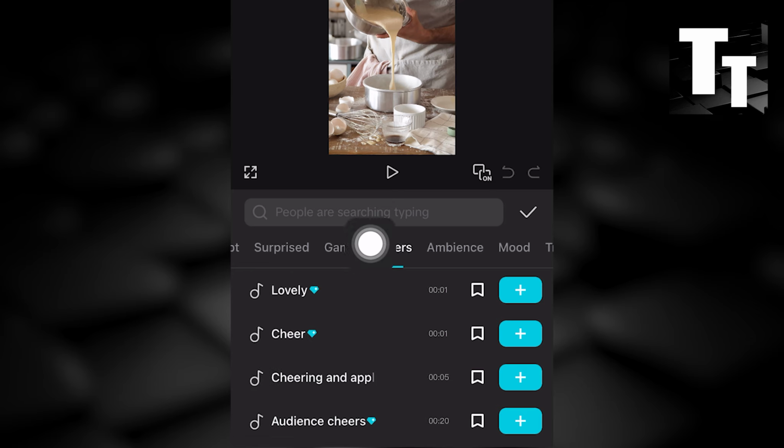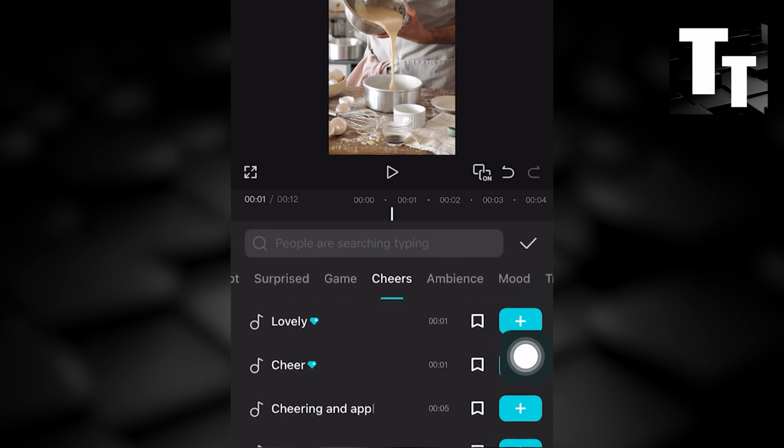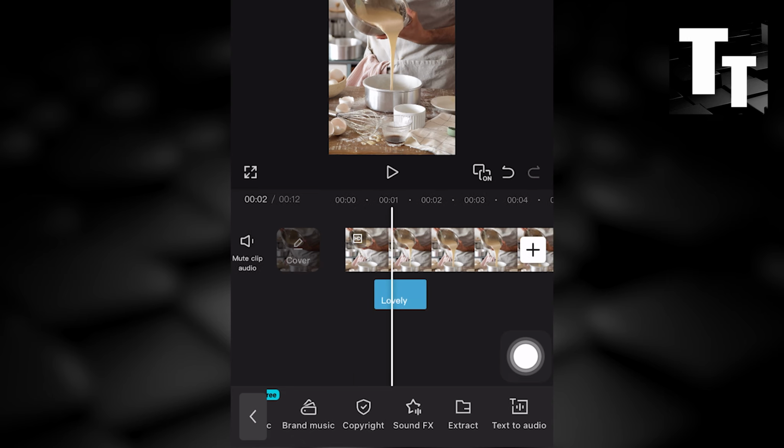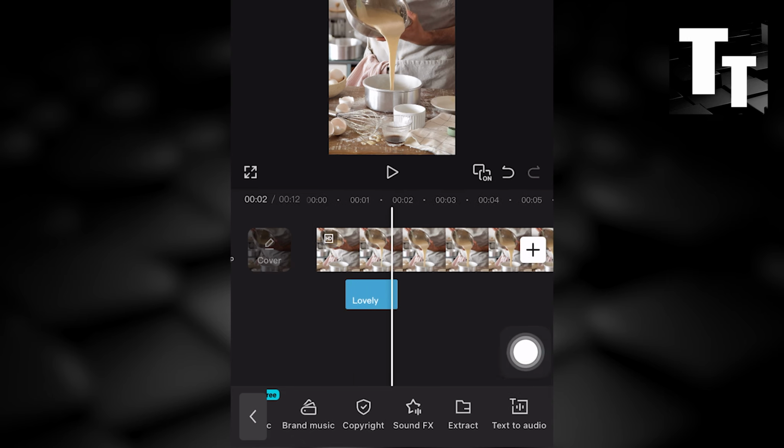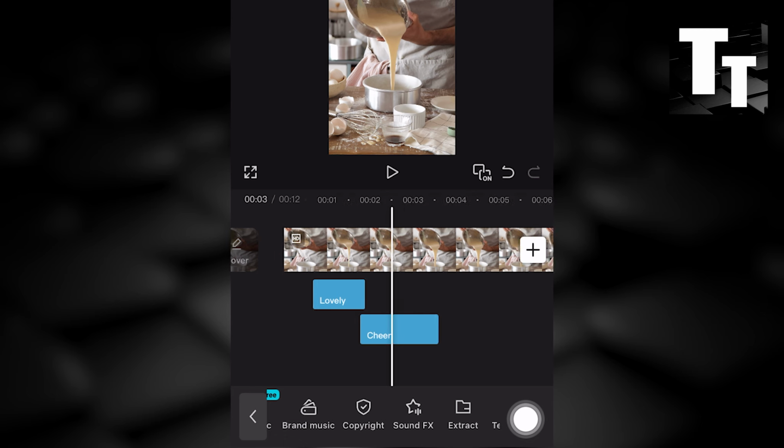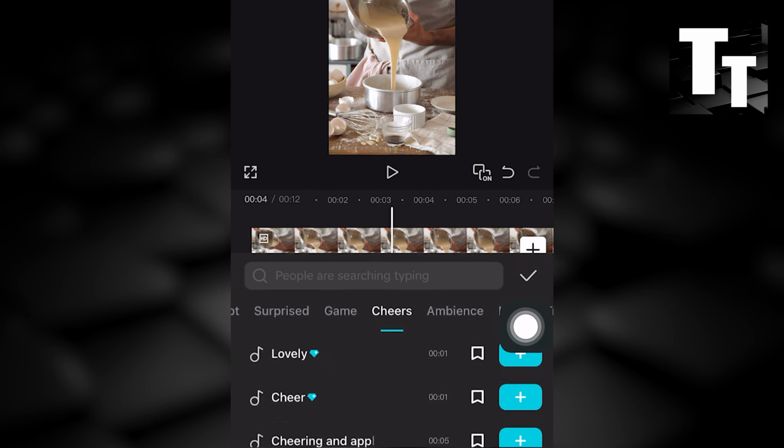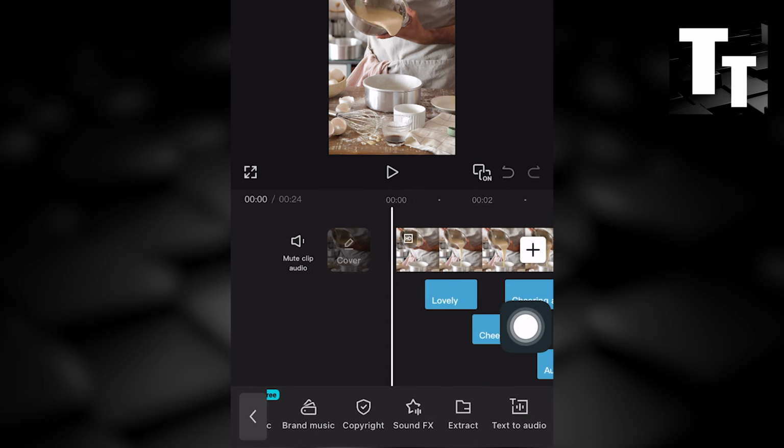And notice CapCut Mobile will preview the cheer sound effect. Plus or the blue icon to add on the timeline. If you want to add multiple, do the same thing. Go to sound effects, click the plus, and notice CapCut Mobile will add multiple cheer sound effects.